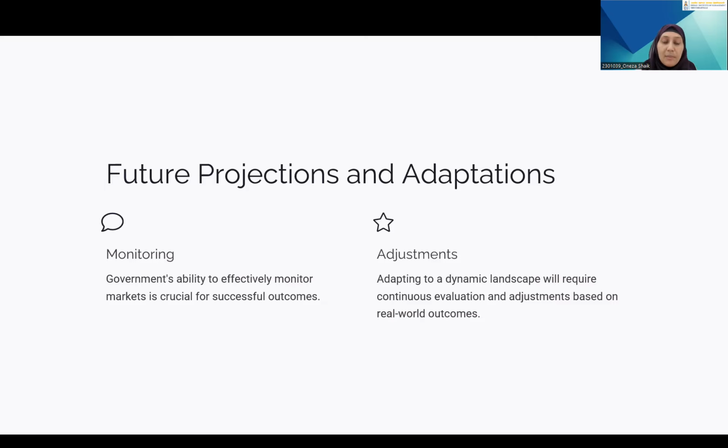Adapting to a dynamic landscape will be very difficult because the impact of the ECA amendments will need to be continuously evaluated and adjusted based on the real world outcomes, including private sector investments, agriculture production data, and global factors influencing food prices.